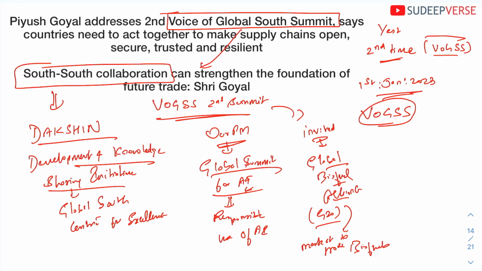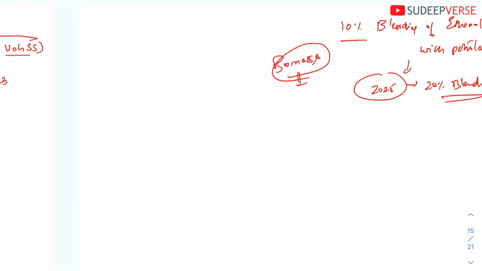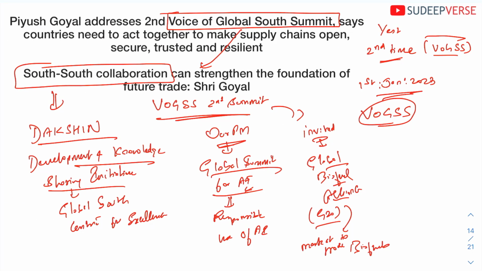And if I have to talk about India regarding biofuels, India has completed 10% blending of ethanol with petroleum, and the next target is 2025. The next target is 20% blending of ethanol with petroleum. So India is, with respect to mass conversion, taking very good and strong steps. So this is the third initiative.